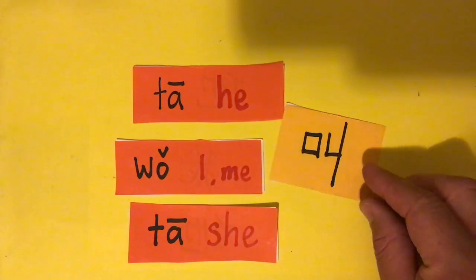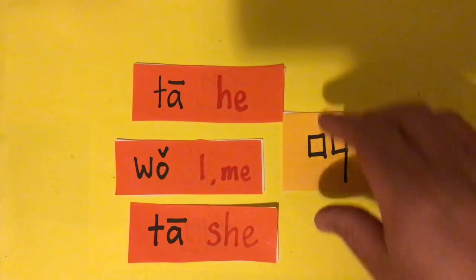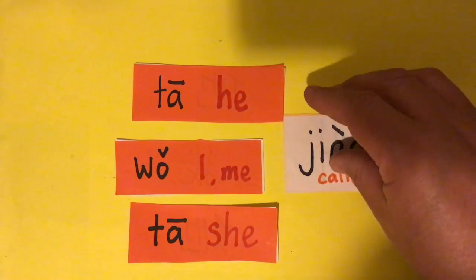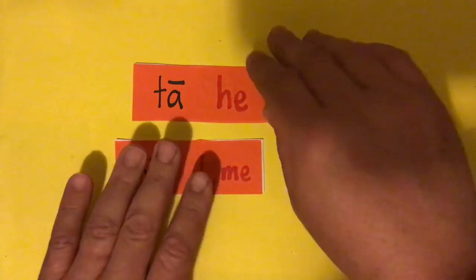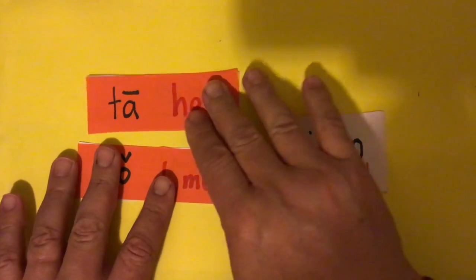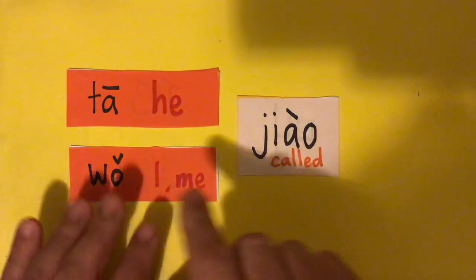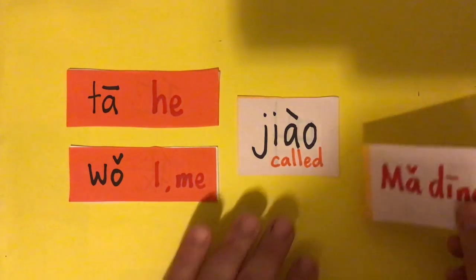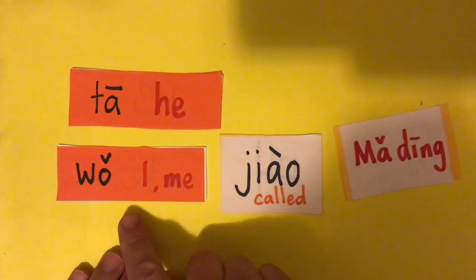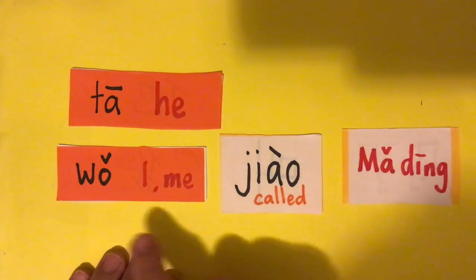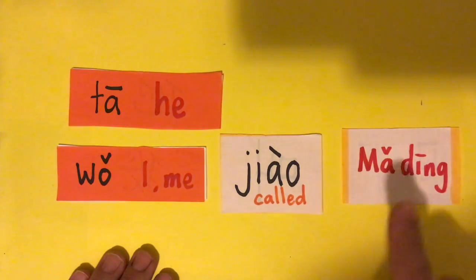Another word we looked at last week was this one, 叫, which means called. So let me just take one of these away. Remember last week we looked at using 叫 to say what your name is. So if your name was Ma Ding, you could say 我叫马丁. I'm called Martin.